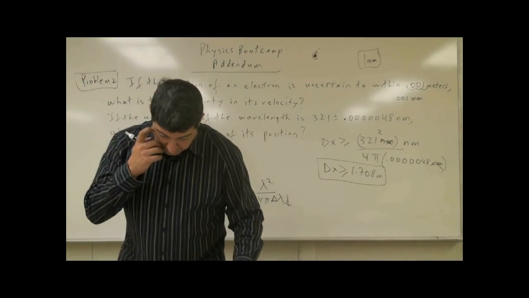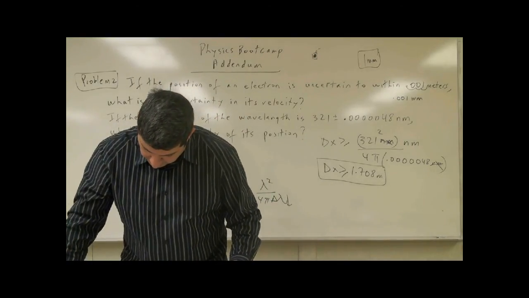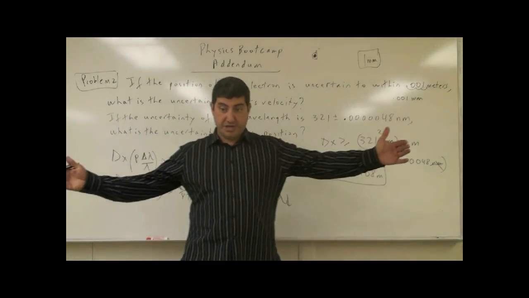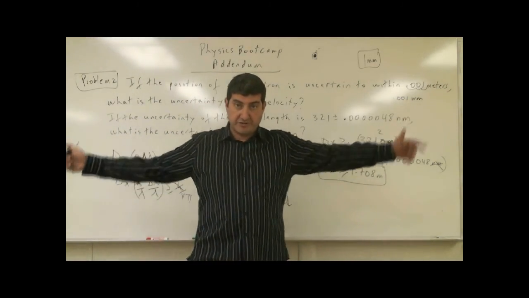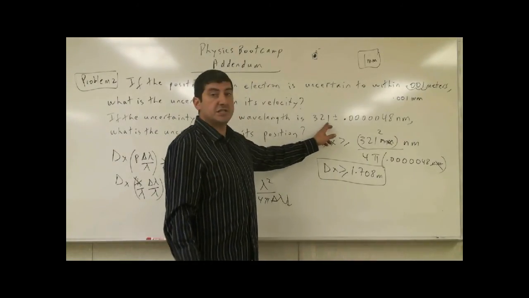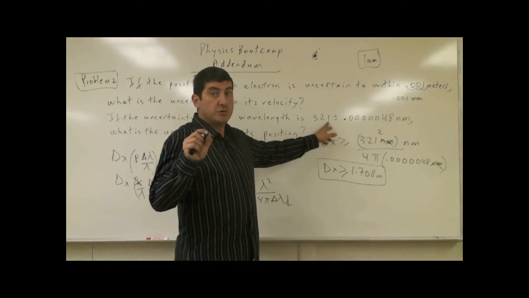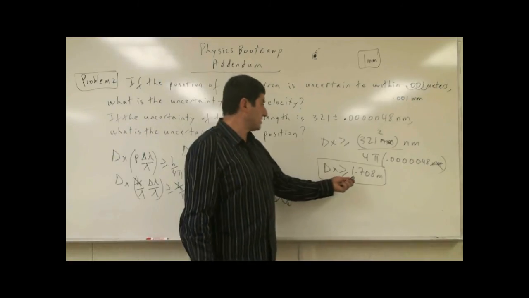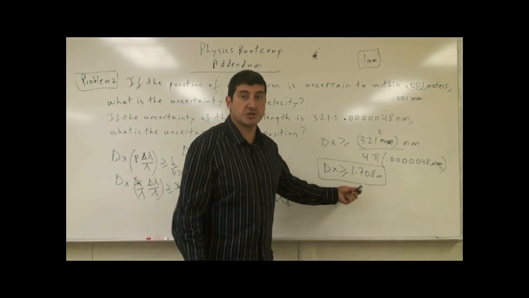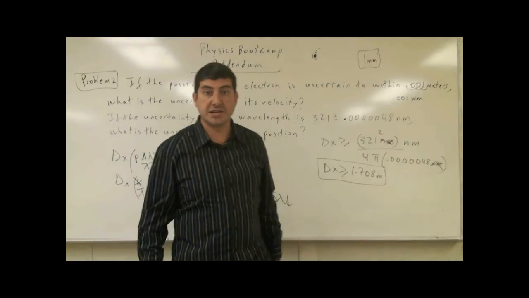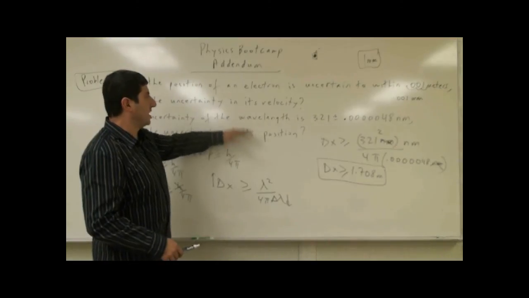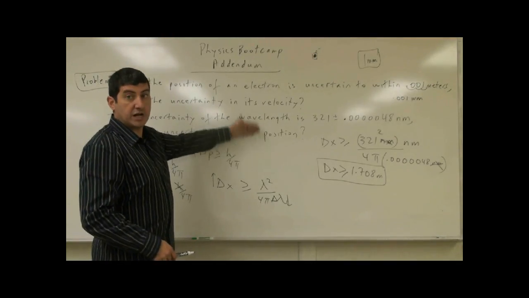Okay, so what is that? Well, that's quite a big uncertainty, right? 1.78 meters. That means my uncertainty of the wavelength was too small. I had too precise a knowledge of the wavelength, which caused me to not know its position by more than a meter, right? So now you can see how to do all of these kinds of uncertainties, different conjugate pairs.